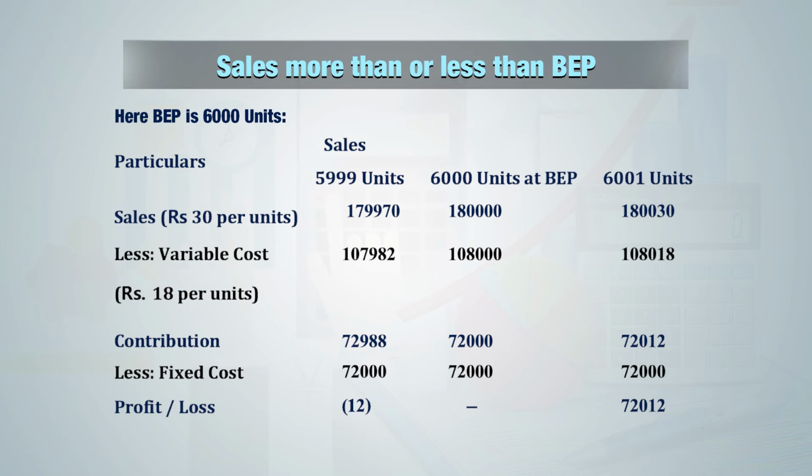So we can say that if sales are less than break-even sales, there will be a loss. If sales are more than break-even sales, there will be a profit. And if we have break-even sales, then there will be no profit or no loss. So break-even sales is helpful to the management to avoid loss, or in other words, it will help the management to make efforts to maximize profit.